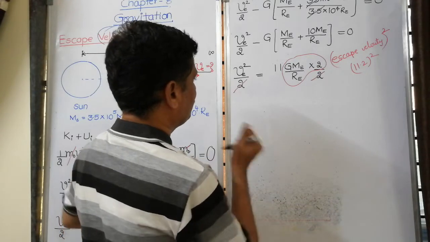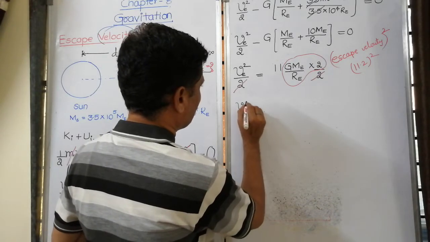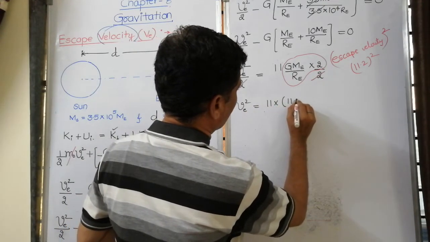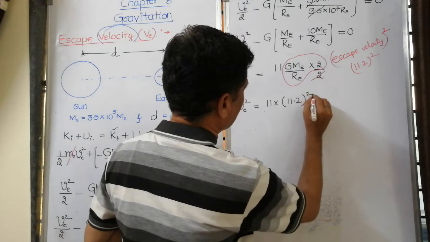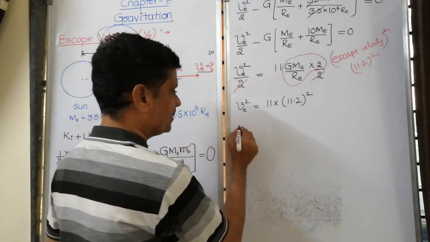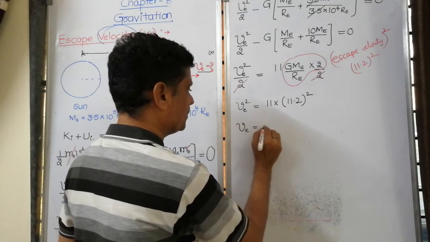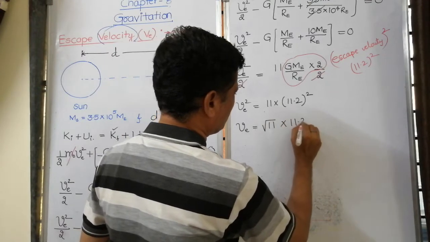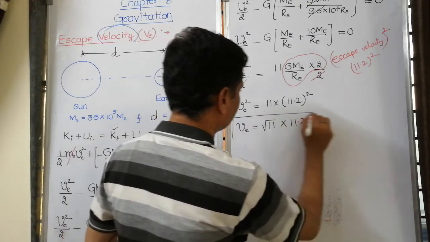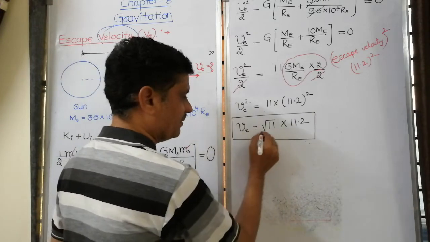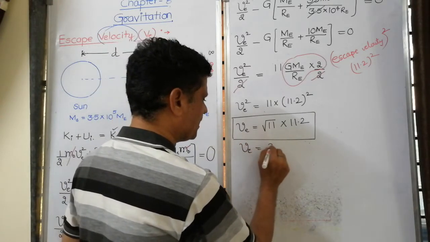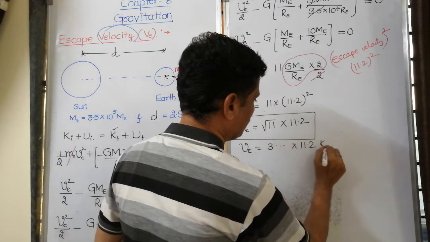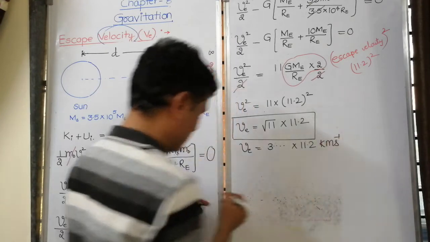Then VE square is equal to 11 into 11.2 kilometer per second square. If I take root, VE is equal to root 11 into 11.2 is the answer. Or it may be VE is equal to 3 point something into 11.2 kilometer per second is the answer.